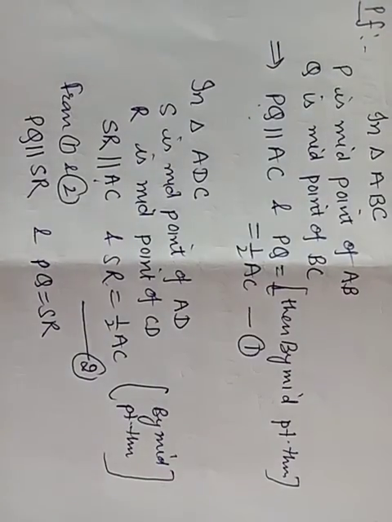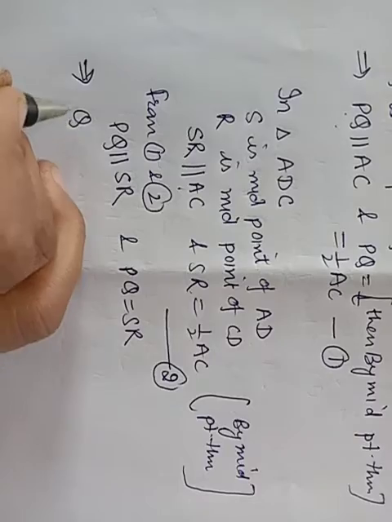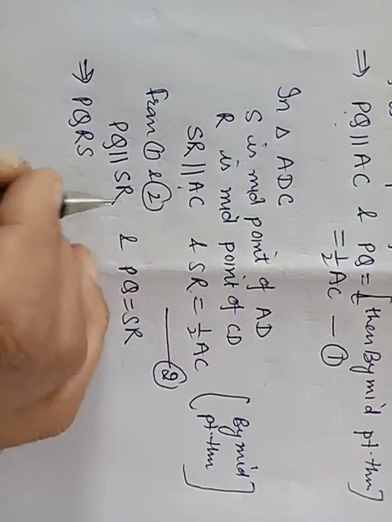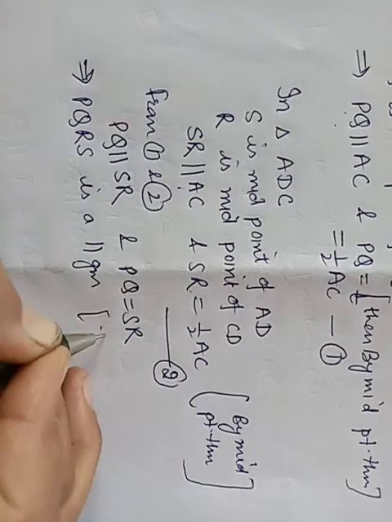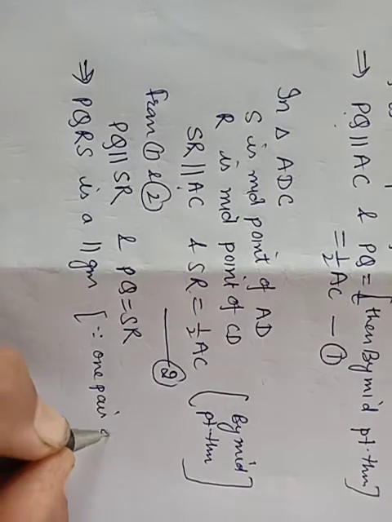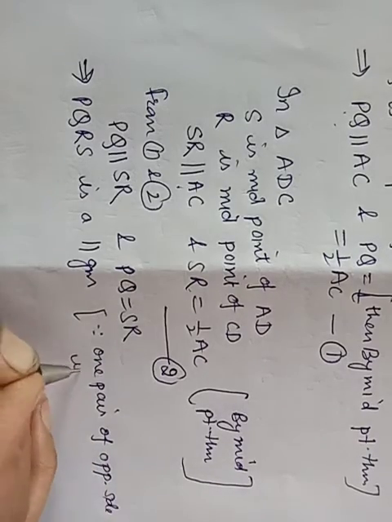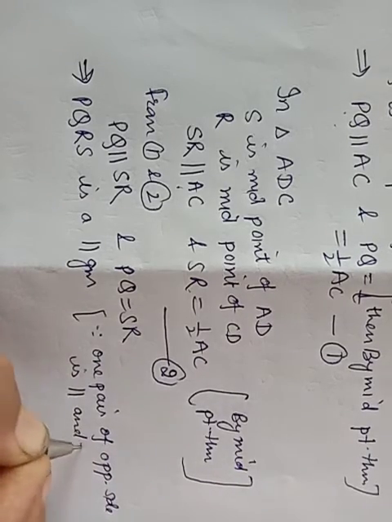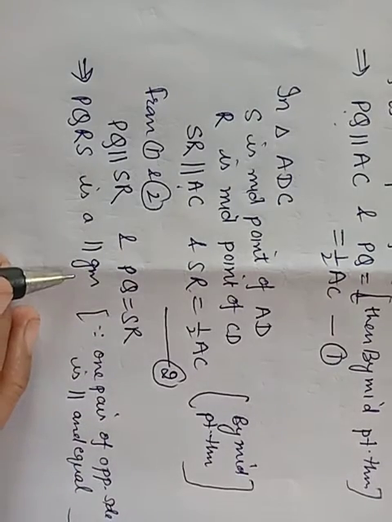Hence PQRS will be a parallelogram, because its one pair of opposite side is parallel and equal. We have proved. When one pair of opposite side is parallel and equal, then it will become a parallelogram.